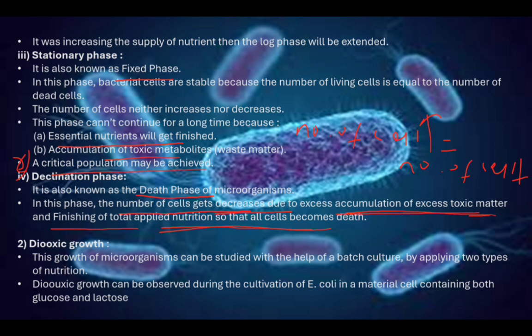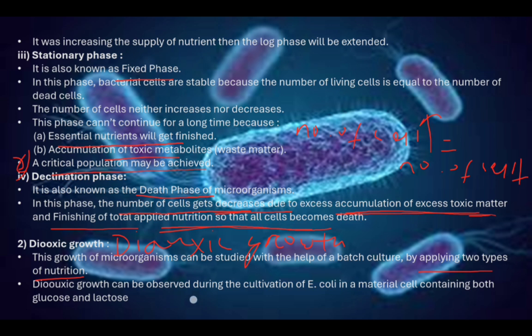Next, diauxic growth. Diauxic growth is also called diphasic growth. In diauxic growth, the bacteria grow in two phases, and the growth of microbes occurs on two types of nutrition. That means the microbes use two types of substrate like glucose and lactose.